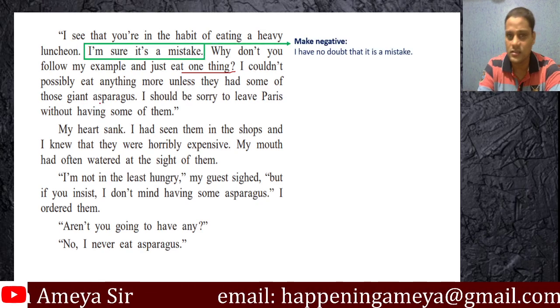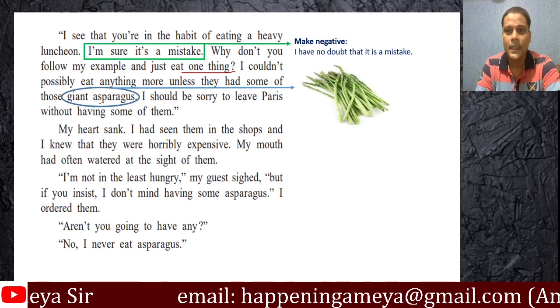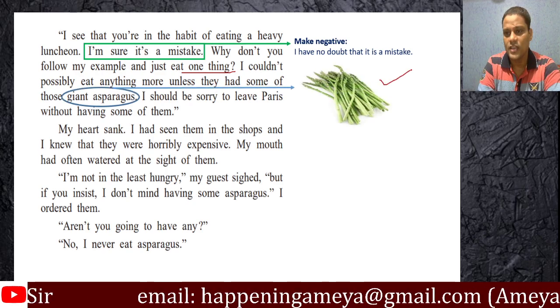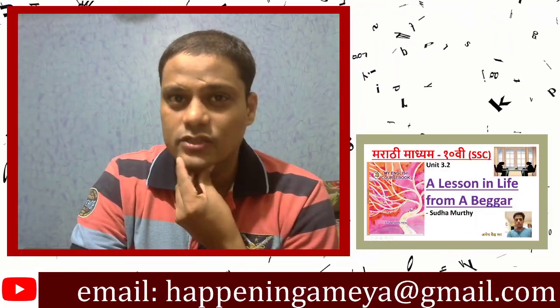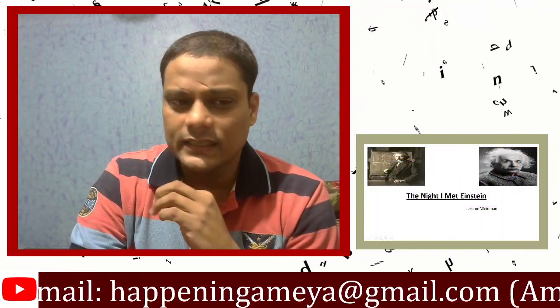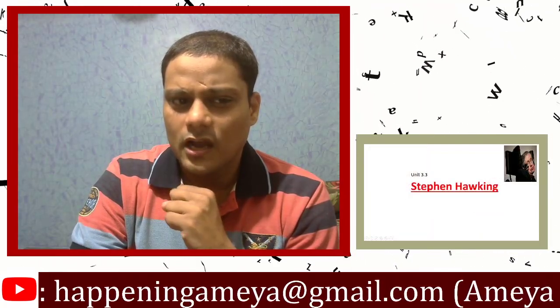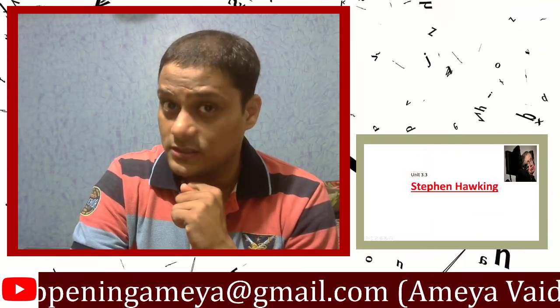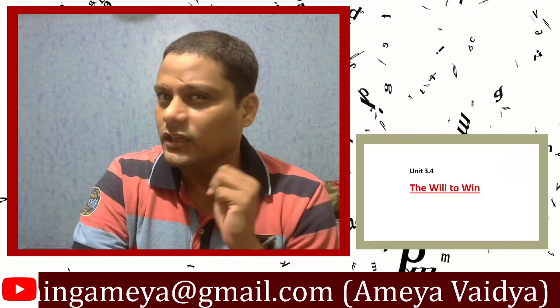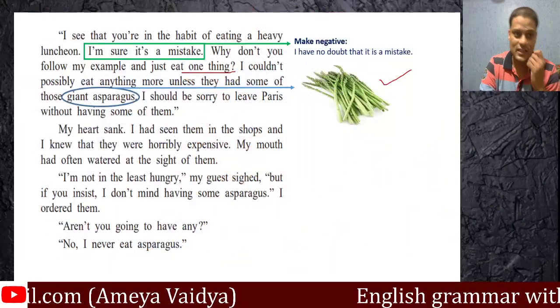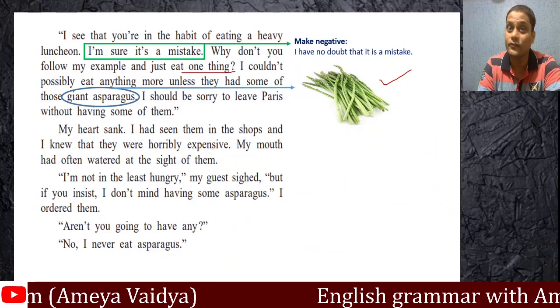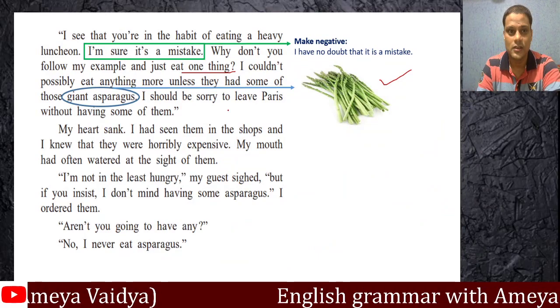Now, asparagus is something that we will study. This is the asparagus. And if I am not wrong, in Hindi, it is called shatavari. It is used as a vegetable. Of course, I don't need to tell you that it's expensive. You can Google this, but that's how it looks. And now this would probably be the 3rd thing she will order. So she is clearly saying that she doesn't want more unless they have those giant asparagus.